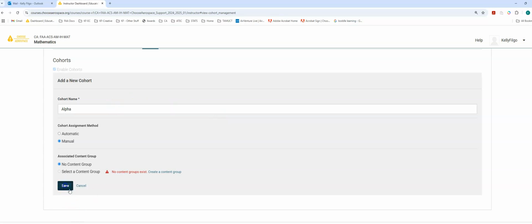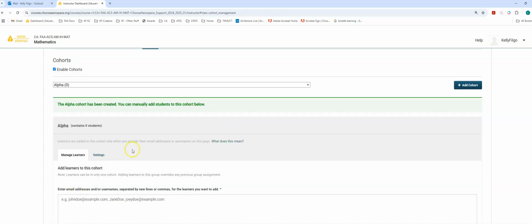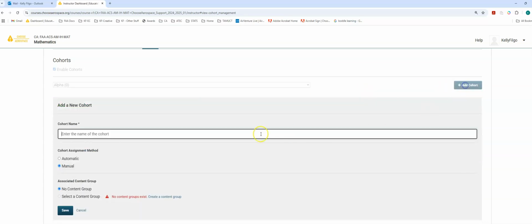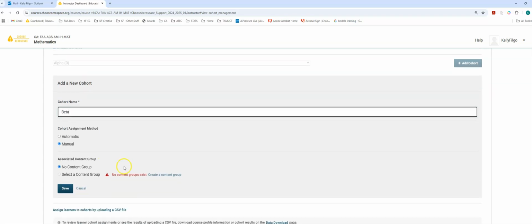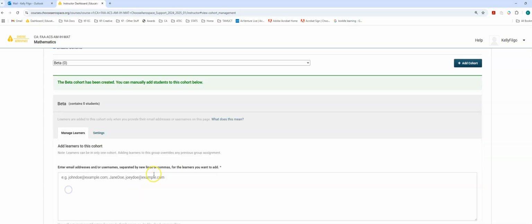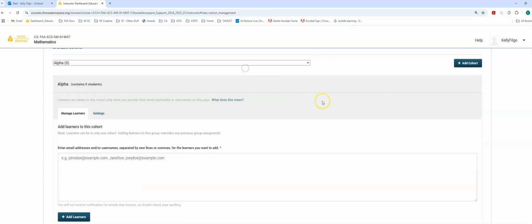So we'll save alpha. Cool, there's alpha. Currently there's no one. That's what that 0 means. There's no one in there. And I can add students to it through here. But I'm going to go ahead and create my second cohort first. And we'll call this one beta. All right. Leave it on manual. No content group. Save. Okay. Let me go back to alpha.